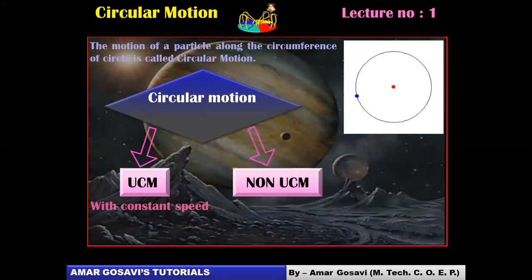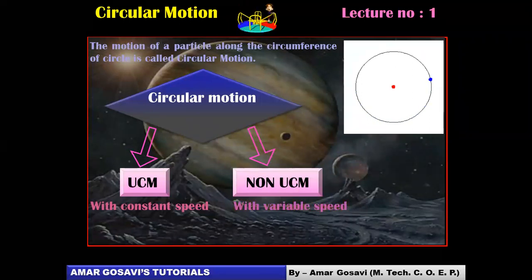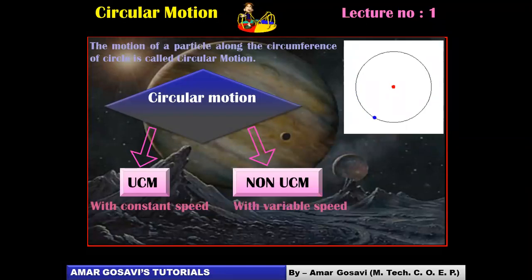The second type is non-UCM, or non-uniform circular motion. Obviously, if the particle moves with variable speed, such motion will be considered non-uniform circular motion. Friends, please make a note of this before we proceed forward.